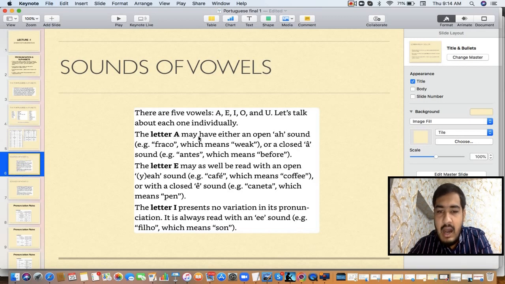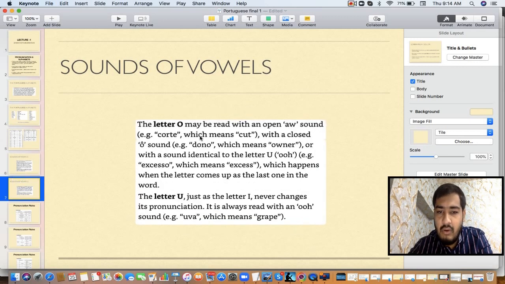So let's repeat again. A is having the sound A. E is having the sound A. I is having the sound E. O is having the sound O. And U is having the sound oo.